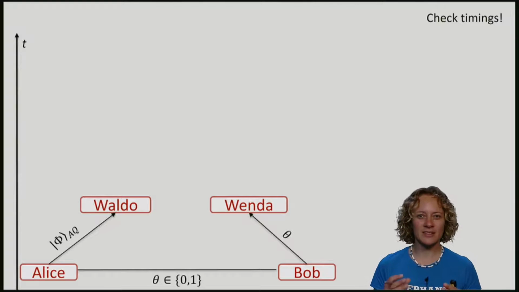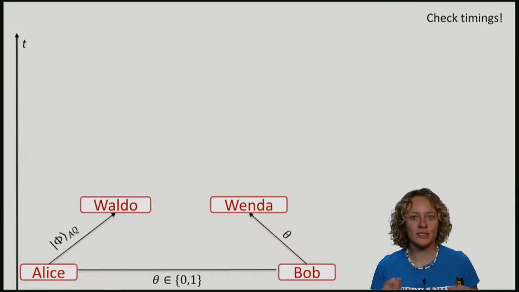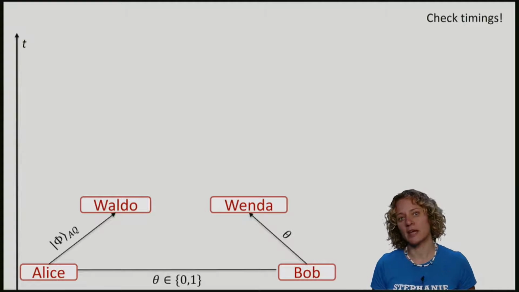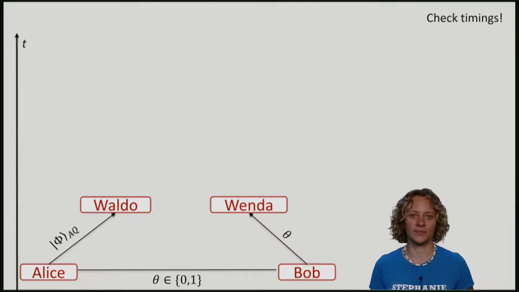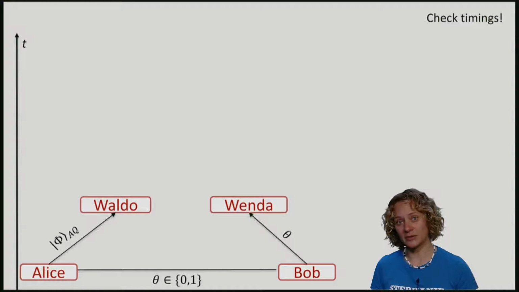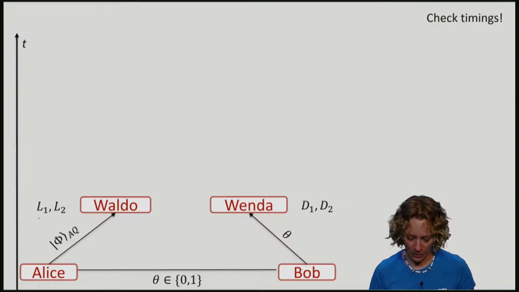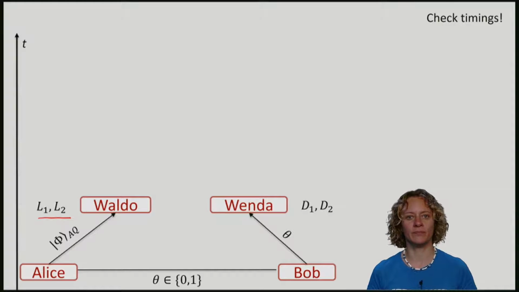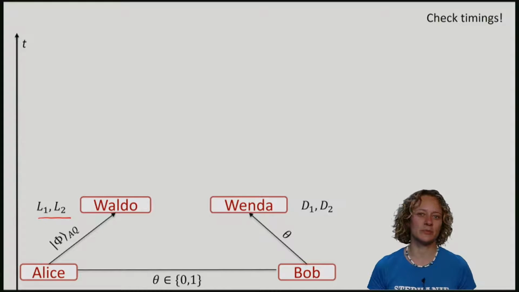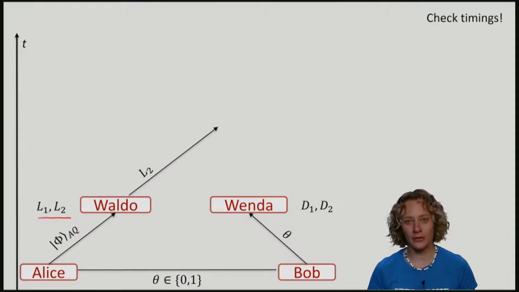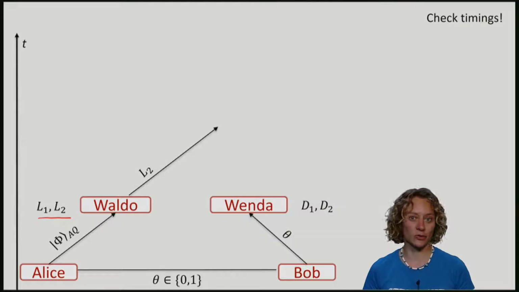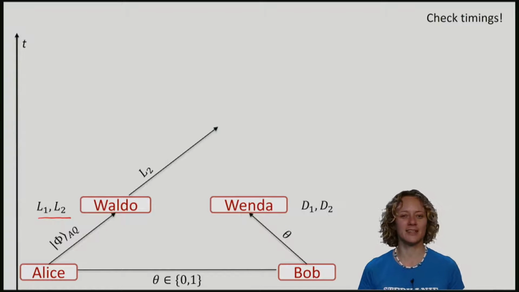So he will use his quantum computer to do some processing on the incoming qubit and potentially some other quantum system. Let me divide the resulting quantum system in two parts, which I will call L1 and L2. I'll split it up in two parts because in the most general form, Waldo will now send a message, namely L2, to Wenda. Of course, part of that message could also be classical, but it can definitely also be quantum.